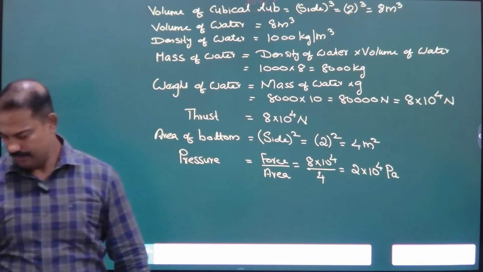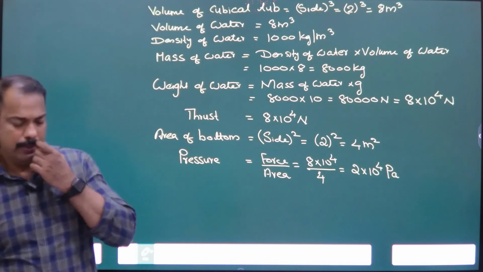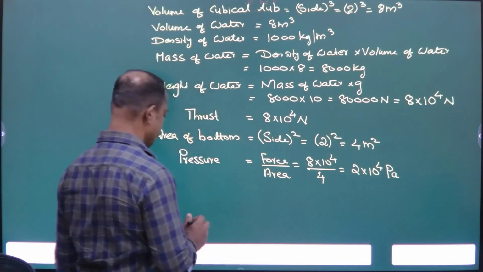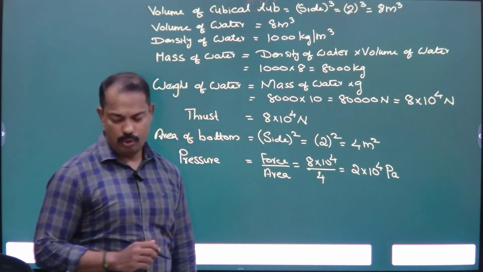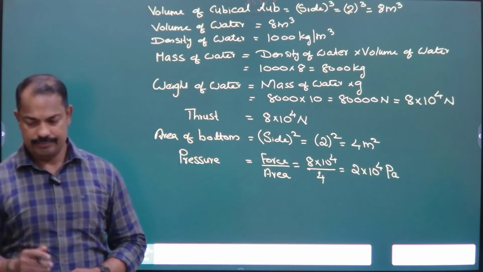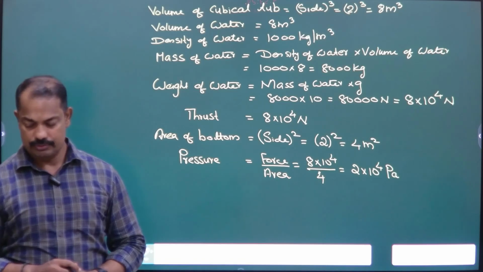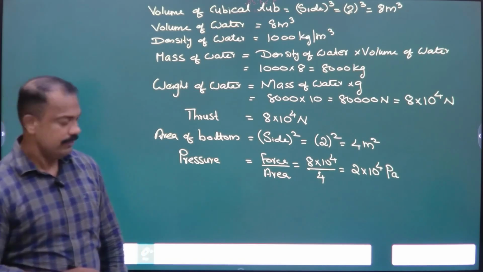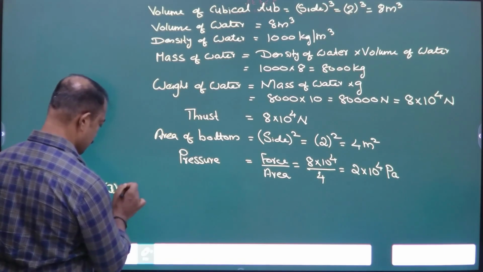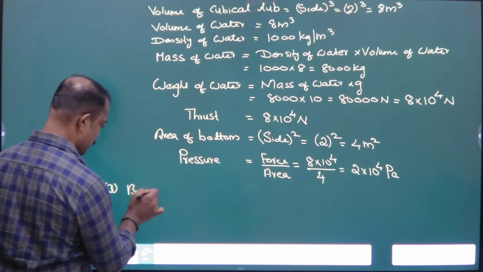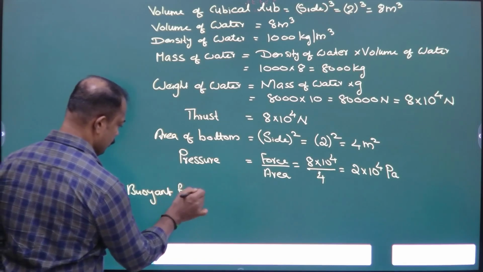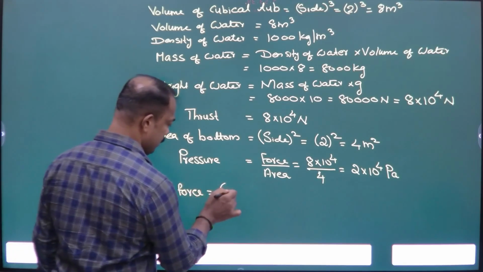According to question, buoyant force is equal to weight of the body.